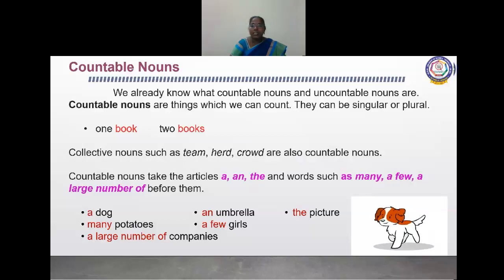Countable nouns take the articles a and the, and words such as many, a few, a large number of before them. For example, a dog, an umbrella, the picture, many potatoes, a few girls, a large number of companies.